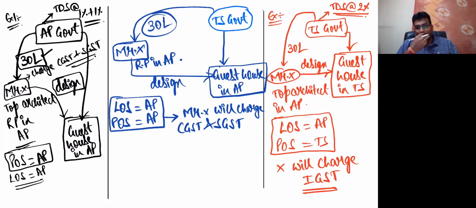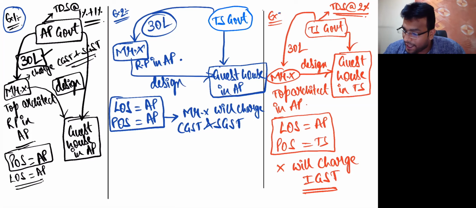Now you need to understand that in this concept there's a small difference. In the first example there is CGST, SGST. Second example also there is CGST, SGST. But example number 3 has IGST.